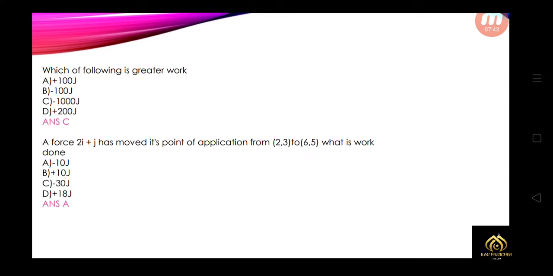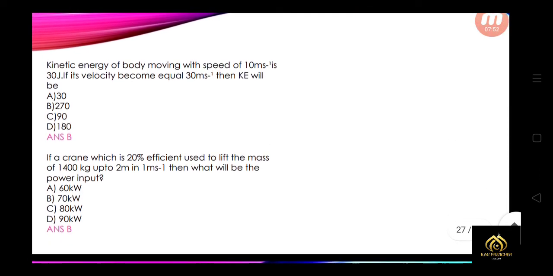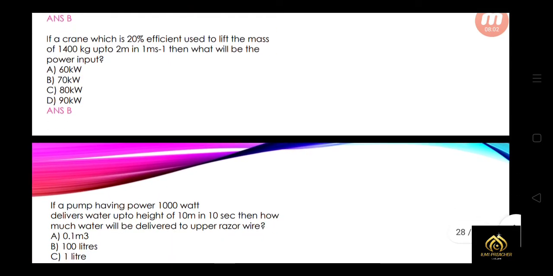A force 2i plus j has moved its point of application from (2, 3) to (6, 5). What is the work? So that is option A, minus 10 joule. Kinetic energy of a body moving with a speed of 10 meter per second is 30 joule. If the velocity becomes 30 meter per second, then kinetic energy will be 270. If a crane which is 20% efficient is used to lift a mass of 1400 kg up to 2 meters at 1 meter per second, then what will be the power input? So that is 70 kilowatt.